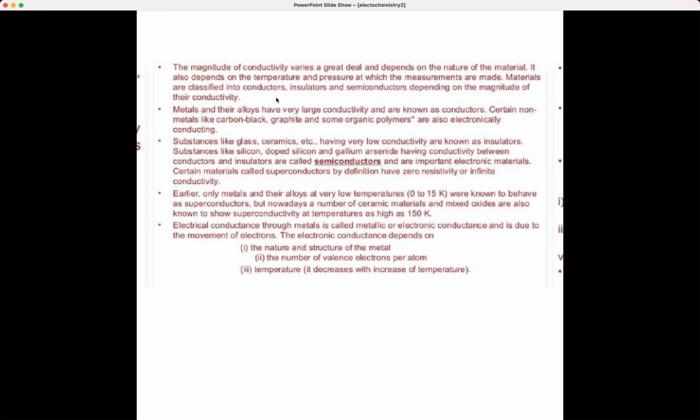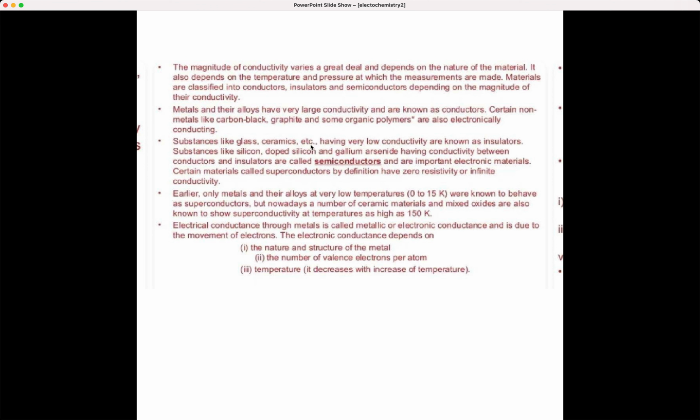You know what are conductors? They facilitate smooth and free movement of electrons, whereas insulators do not permit conductivity of electrons or charges at all. Then metals and their alloys have very good and large conductivity. So that is why we call metals good conductors. And certain non-metals like carbon black, graphite and organic polymers are all electronically conducting. So even though they are non-metals, these are exceptions, they conduct electricity a little bit electronically.